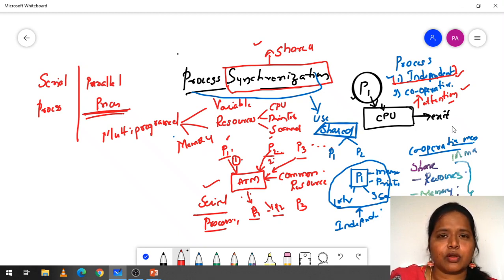An independent process means one which does not depend on any other process for completion of its task. So we do not bother about the independent process. We have to pay more attention to the cooperative processes. What are the cooperative processes? When we share something between the processes, we call those processes cooperative processes. Why? Because they share some data, or a variable, or the memory, or the resources. Whatever it may be, if something is shared between the processes, we call those processes cooperative processes.